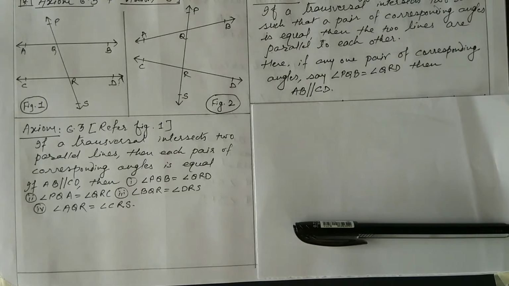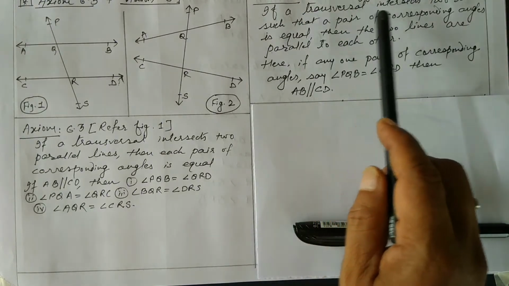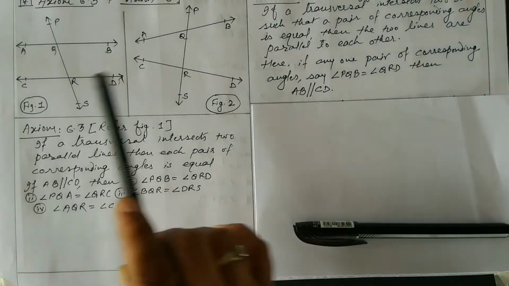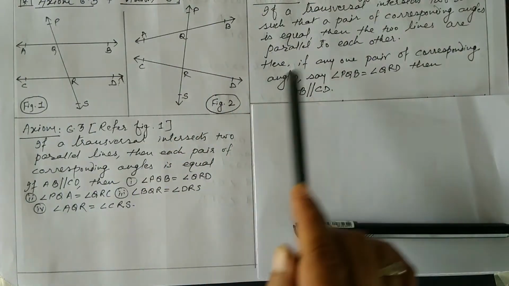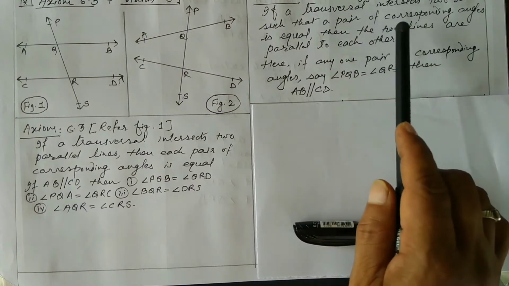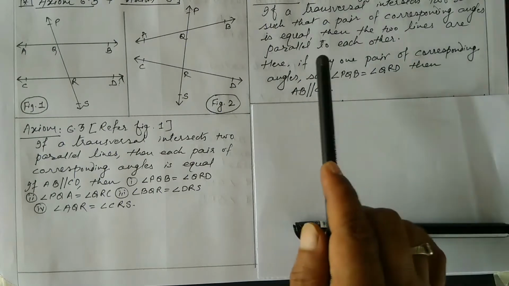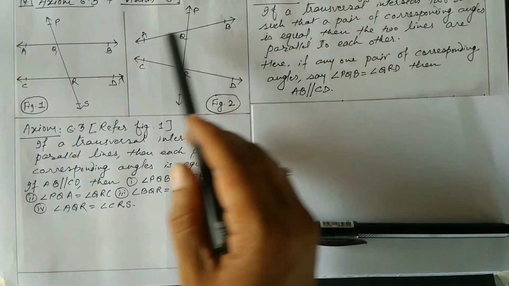Let us see now axiom 6.4. Okay, if transversal intersects two lines, okay, two lines. In 6.3 we are talking about parallel lines, here it is two lines, therefore I have drawn this kind of diagram. If a transversal intersects two lines such that a pair of corresponding angles is equal, then the two lines are parallel to each other. So this is for what? For proving the lines are parallel. Okay, you can see here diagram figure 2.